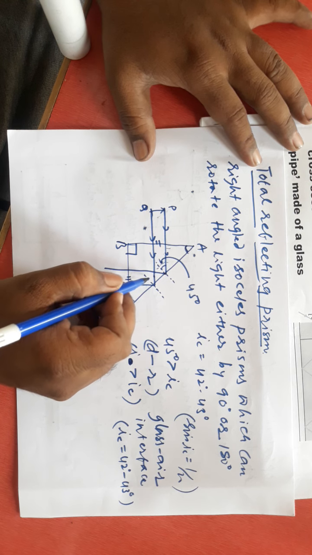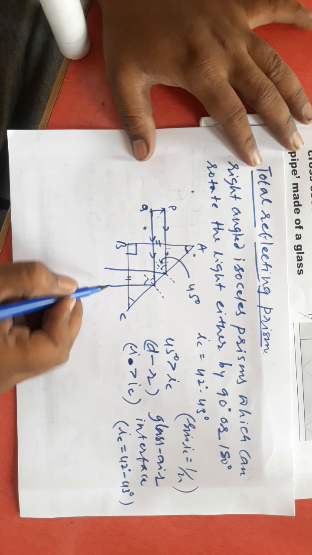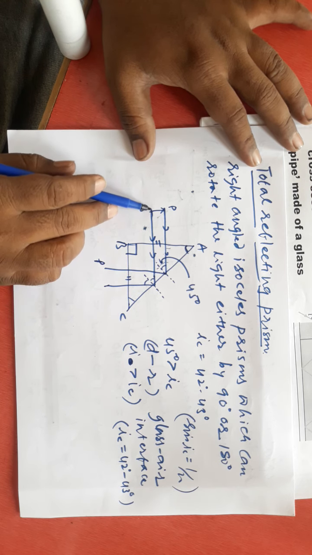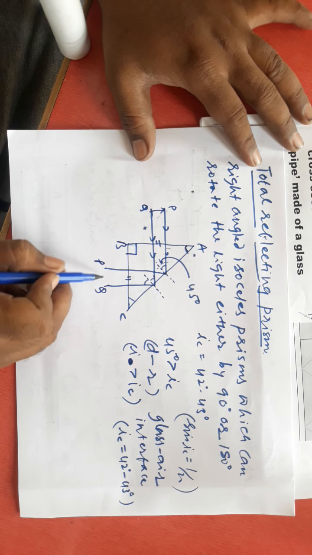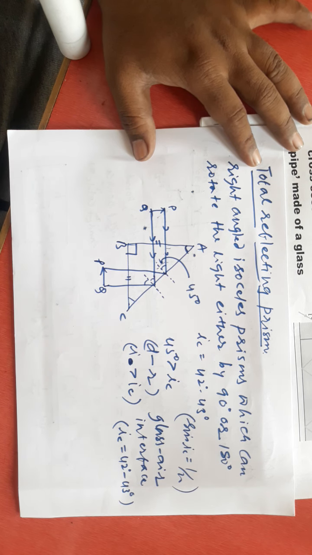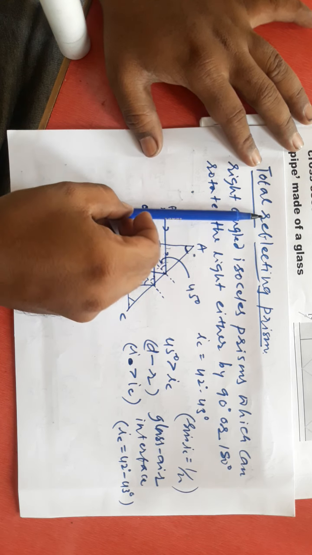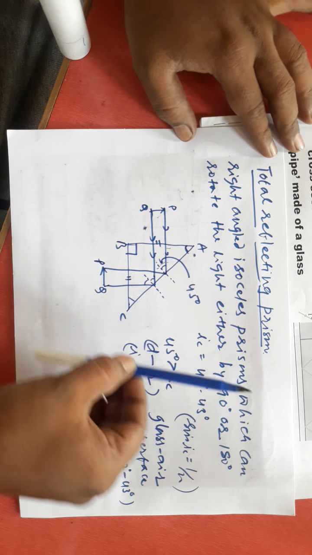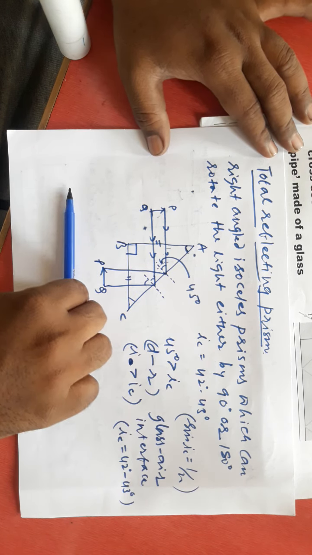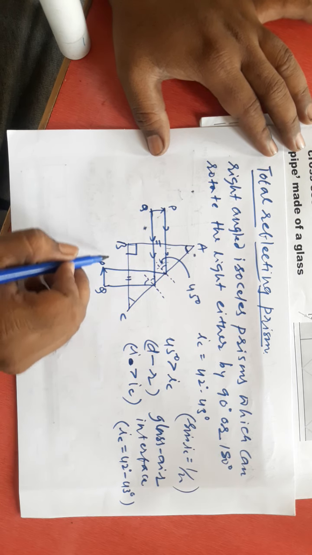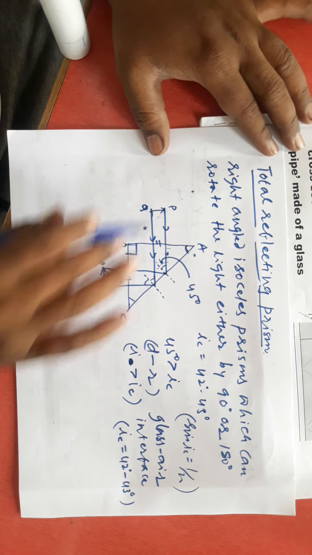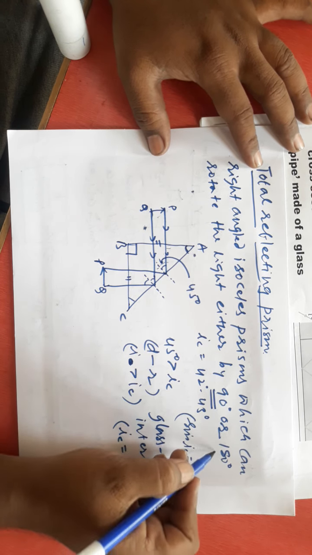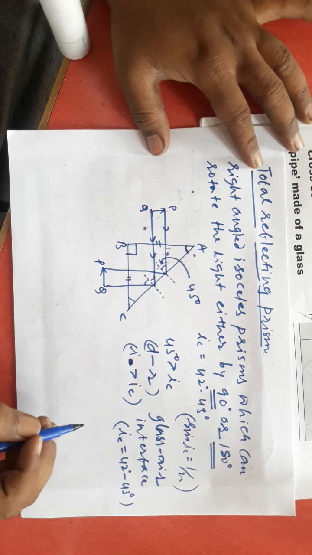If this is 45, this is 45, then this ray is coming from P, it will be P, and this ray is coming from Q, this will be Q. The object will become like this. It means you have placed the object like this in the beginning, and the image of the object has turned like this. That means light is rotated by 90 degree. This is the property of a total reflecting prism, to rotate the light by either 90 degree or 180 degree.